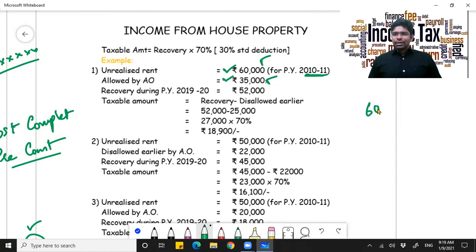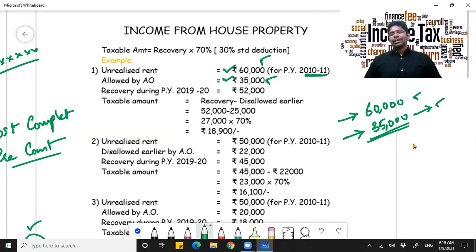For example, I have not realized 60,000 rent. The tenant ran away. Now I will go to an assessing officer and tell him my problem. He will tell me no, I am not convinced for his own reasons. He will tell me I will permit you only 35,000. This is only genuine. The rest is not actually genuine.